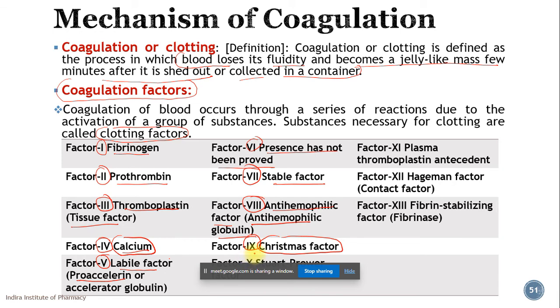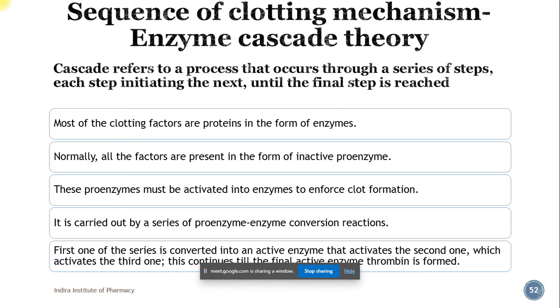Factor number 10 is Stuart-Prower factor. Then factor number 11 is plasma thromboplastin antecedent. Factor number 12 is Hageman factor, also known as contact factor. And factor number 13 is fibrin stabilizing factor or fibrinase. Okay, so now the sequence of clotting mechanism.